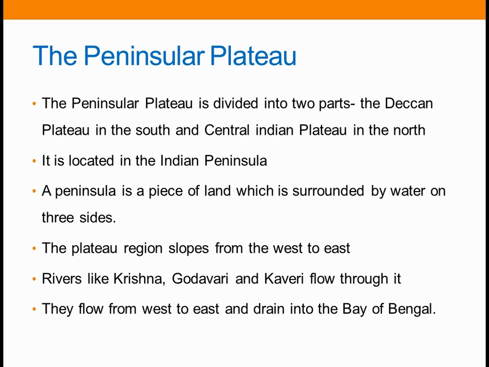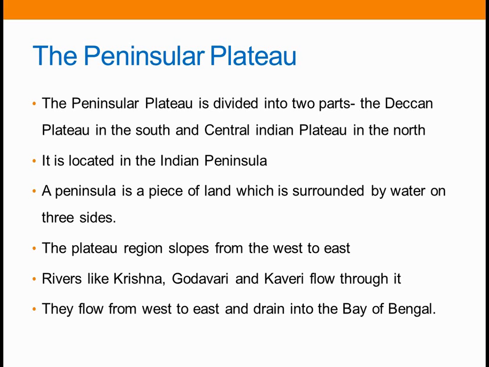The range on the east is called the Eastern Ghats, and the range on the west is known as the Western Ghats. The Satpura and Vindhya hill ranges are located in the north. They separate the plateau from the northern plains.